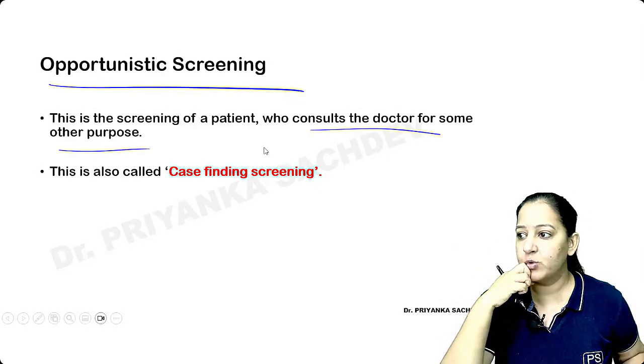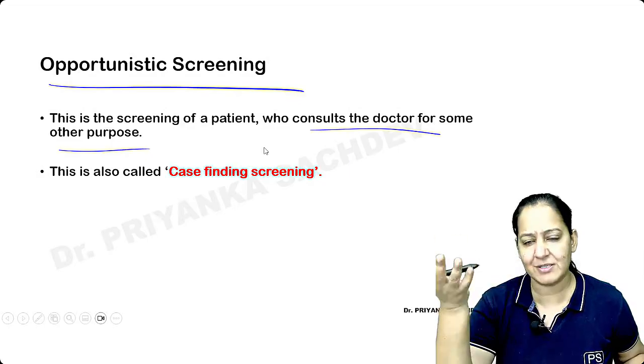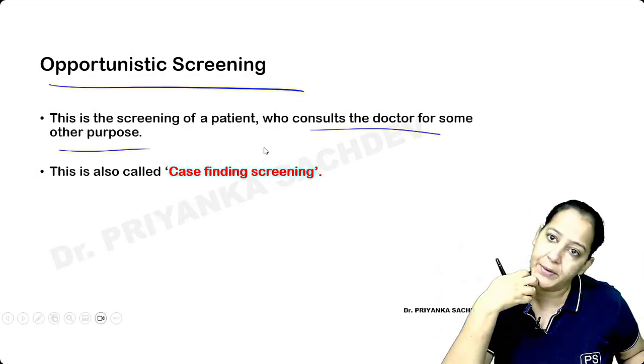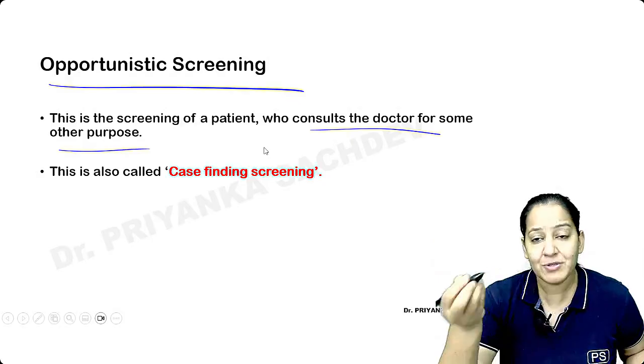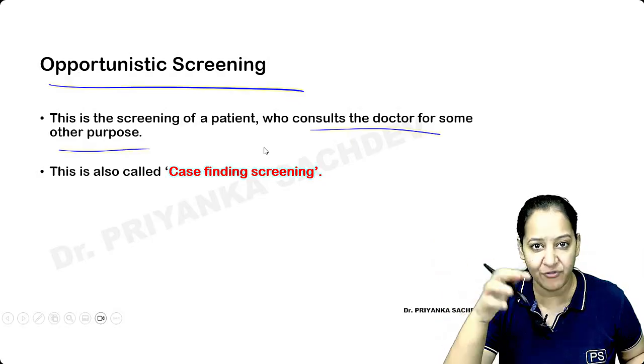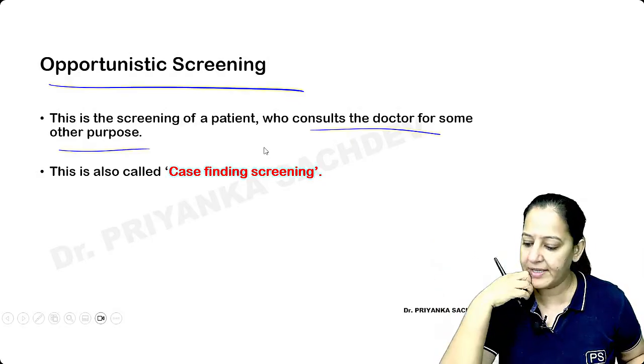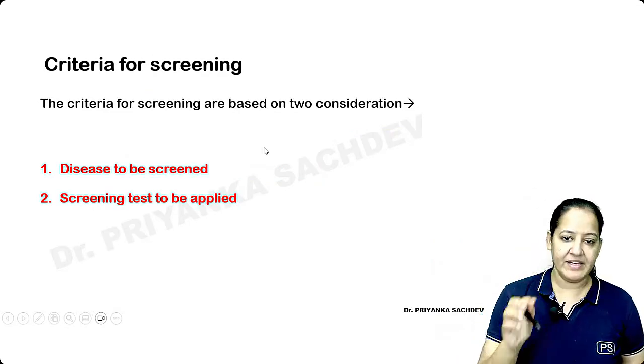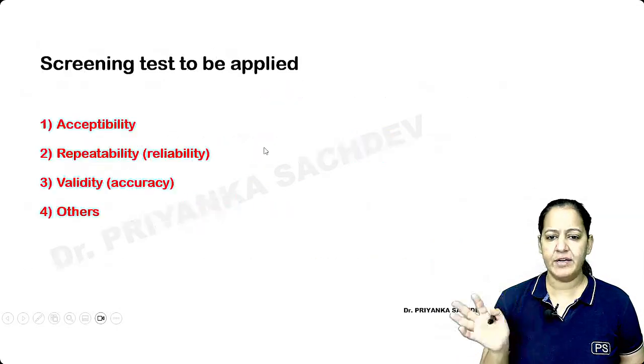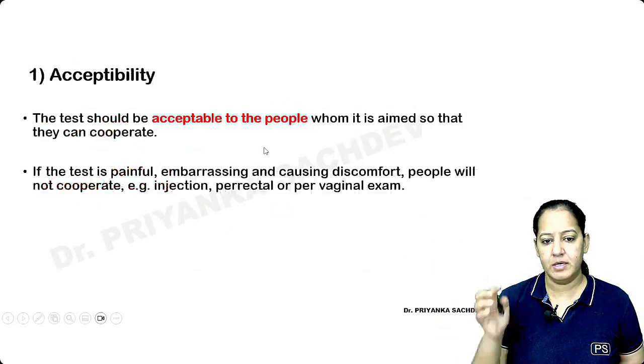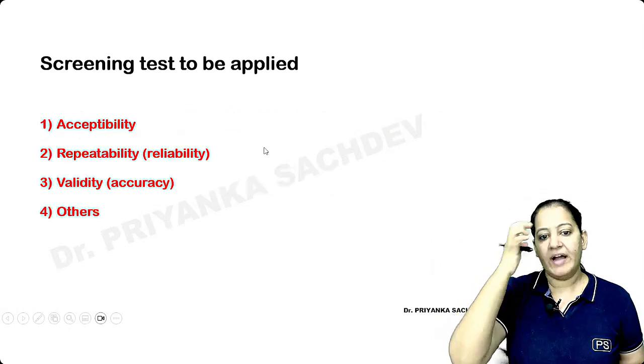You can ask her to perform a treadmill test and other tests which are used for screening of MI. She can perform them because they are laymen, they don't have medical knowledge. If you advise them, they can follow. Okay, this is opportunistic screening. Anyways, let's move ahead. Criteria of a screening test.